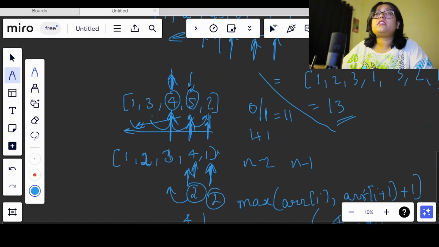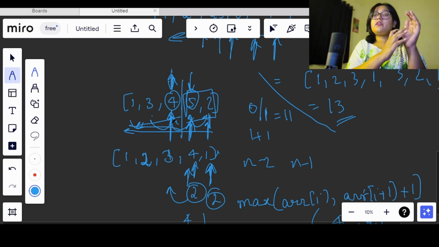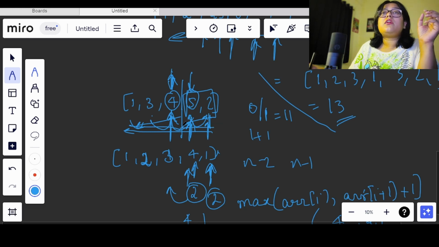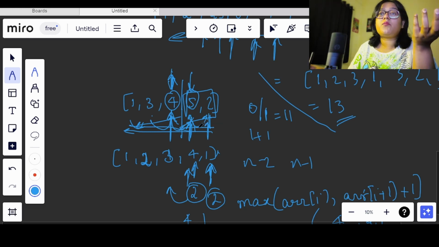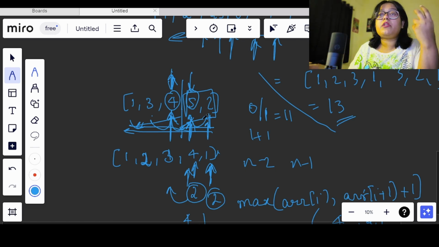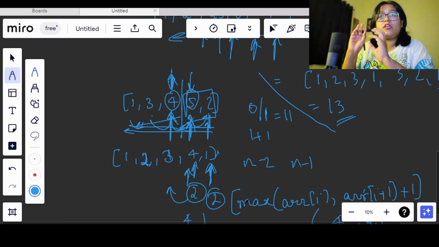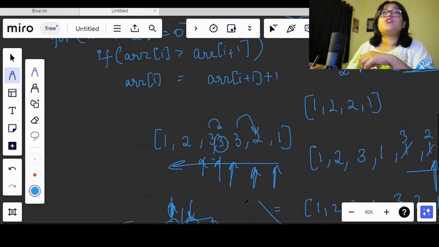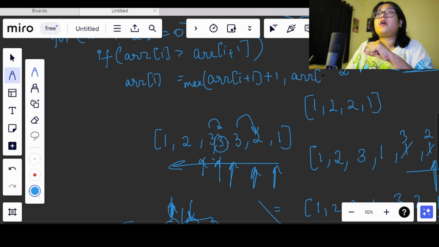Okay, fine, but this condition that we have, till here it would have been correct, like from here this side it will not matter, but here for this 5 and 2 this would have created a problem, right? Because what was happening, the expected answer would have been 4 and the child would have only got 2. So in order to avoid that, what we will do, we will find the max of the value at that index and the index in the I plus 1 value. Okay, so what we will do here, max of ARR of I plus 1 and ARR of I.